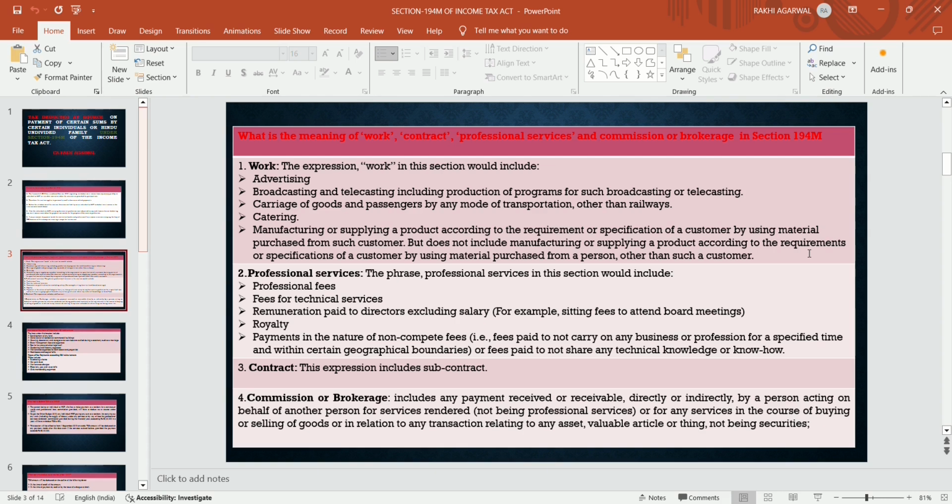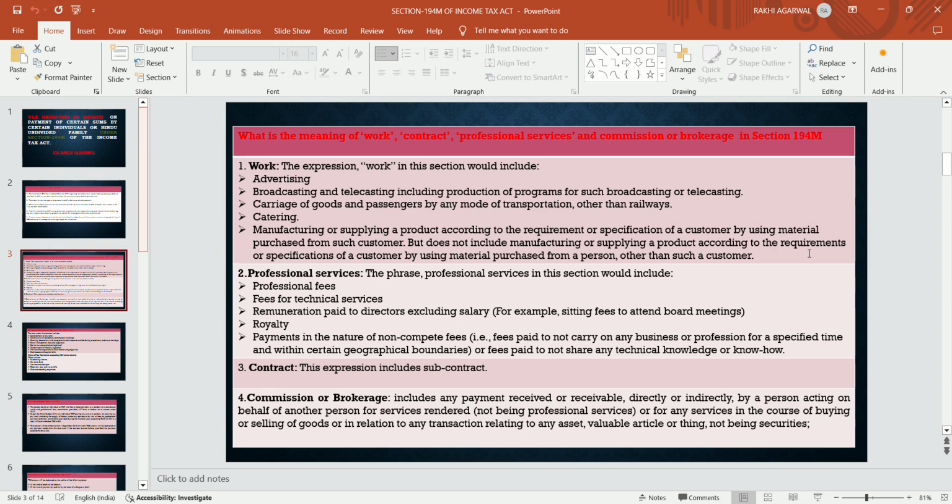Means fees paid not to carry on any business or profession for a specified time or within certain geographical bounds. Or fees paid not to share any technical knowledge or know-how. And contract includes subcontract also.